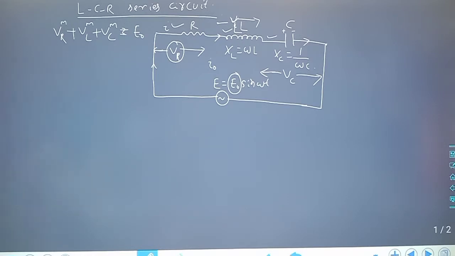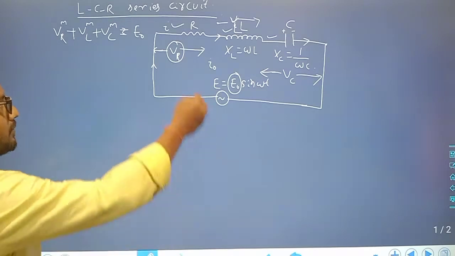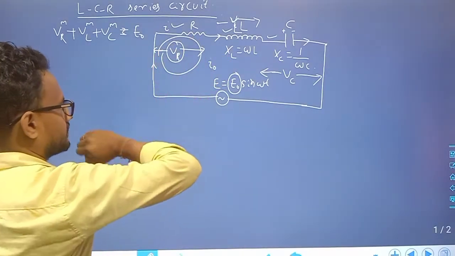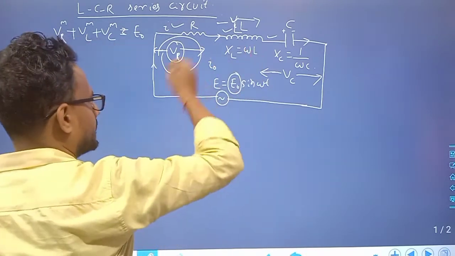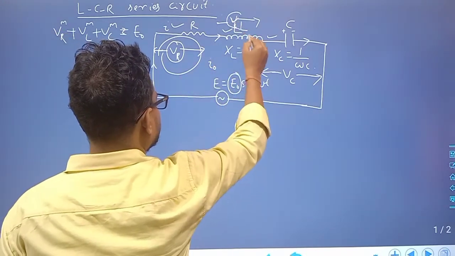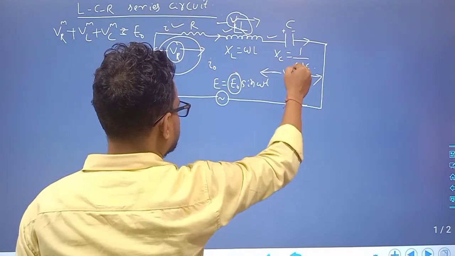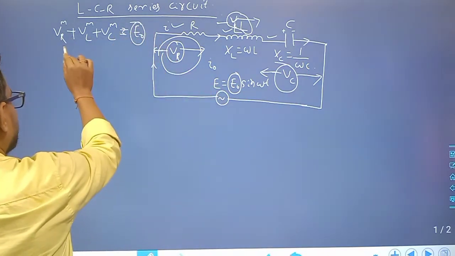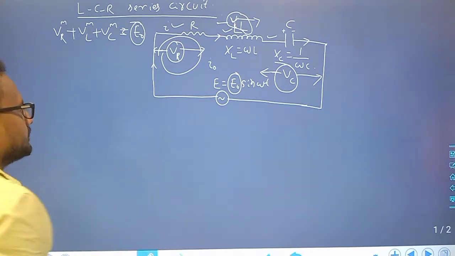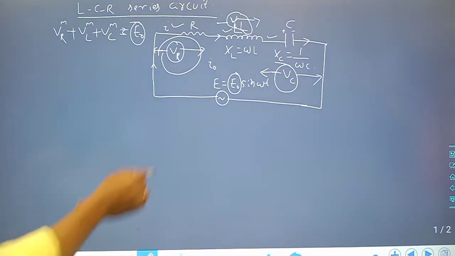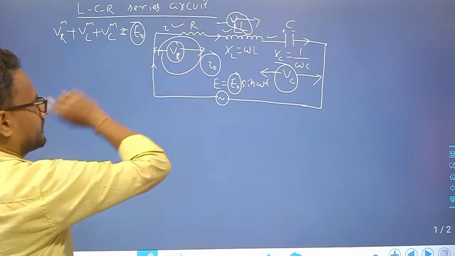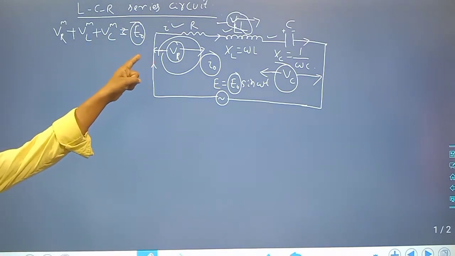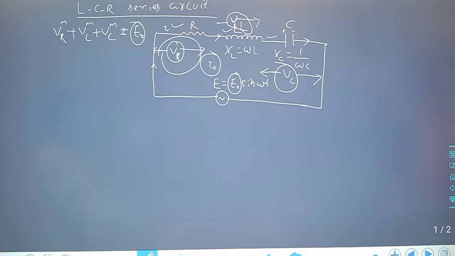Okay. So according to Ohm's law, the potential drop across R is VR, across L is VL, and across C is VC. So the total maximum EMF E naught is equal to VR plus VL plus VC. Clear? Maximum value of current is I naught. The current is the same across R, across L and across C.